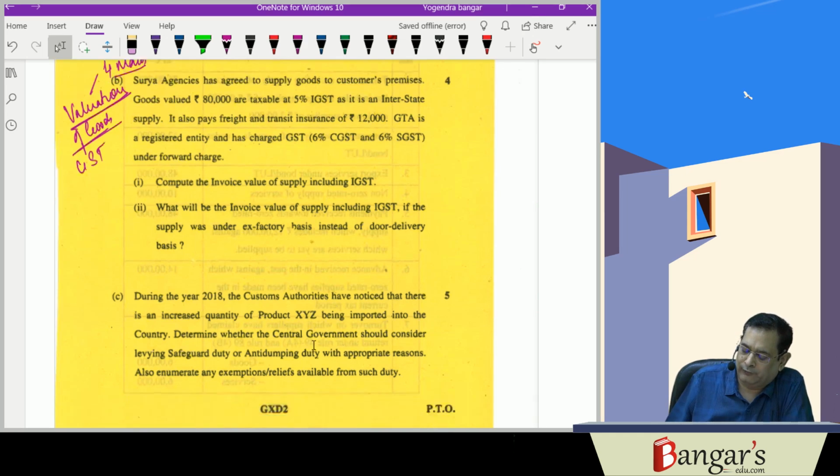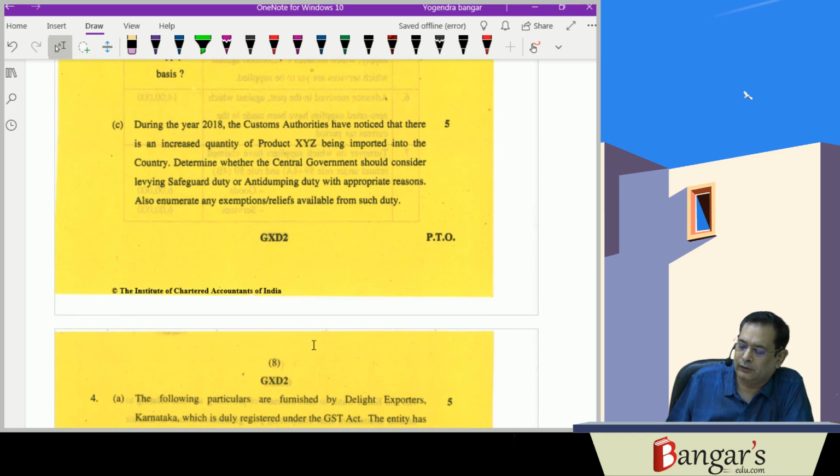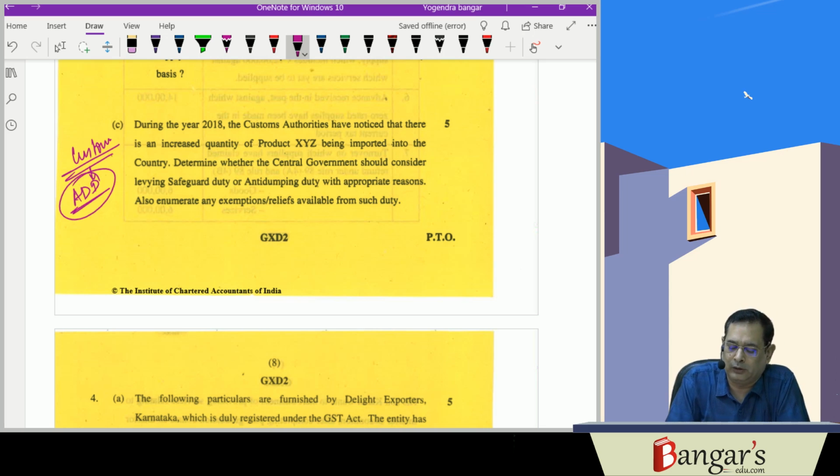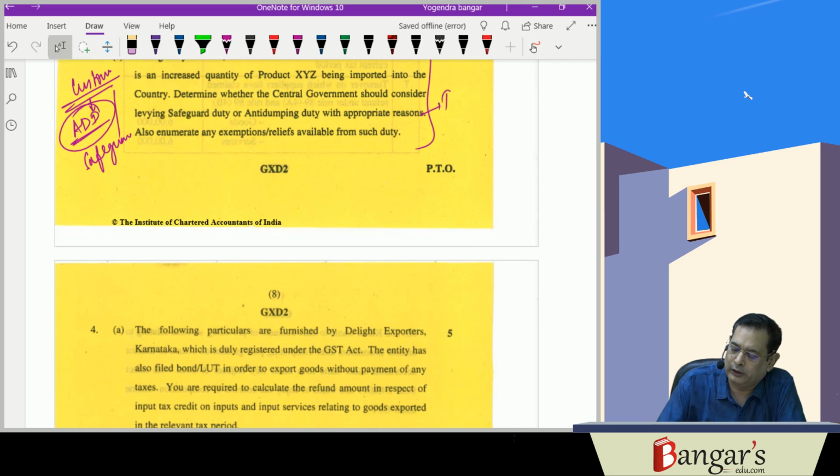And this is a 5 marks question about customs. This is also customs, and that is about the anti-dumping duty. If you have knowledge about that, whether anti-dumping duty is to be levied or safeguard duty is to be levied, that has been from classification. They can also ask you a practical question. Here it has been a theoretical question. So this is of customs.